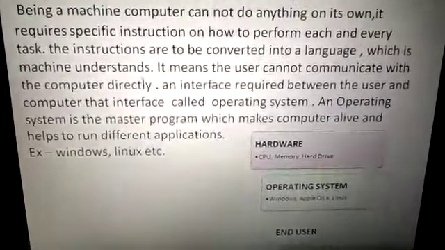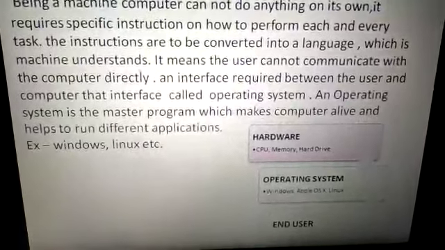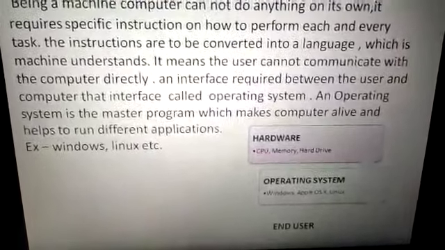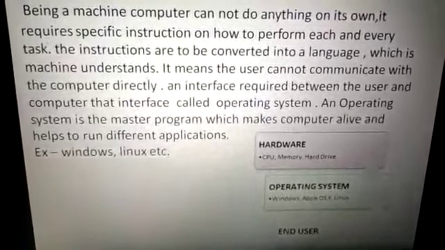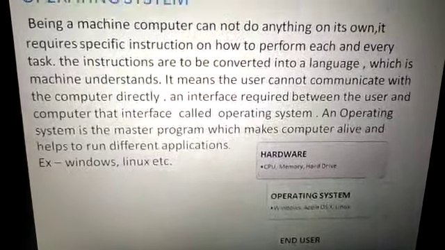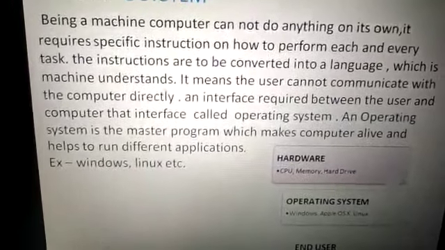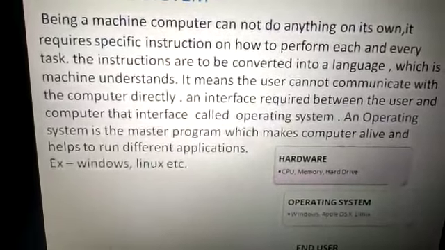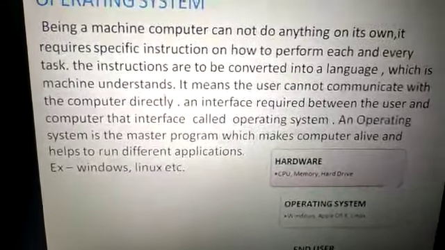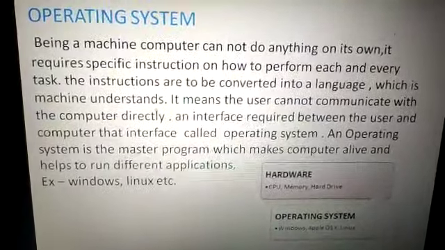As you can see in the picture also, there is hardware, in the middle the operating system, and then the end user. It means an interface is required between the hardware and user to interact with each other, and that interface is called the operating system. Examples of an operating system are Windows, Linux, iOS, Mac, etc. Hope this topic is clear.